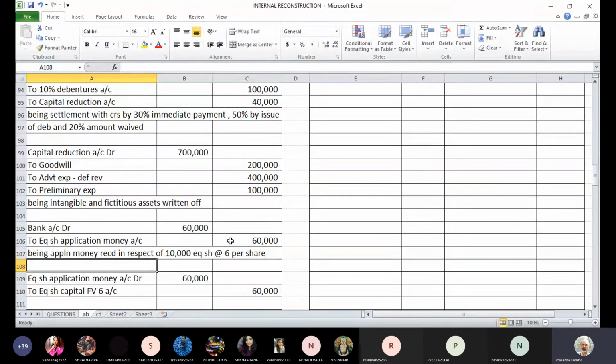Application money received in respect of 10,000 equity shares at the rate of 6 rupees per share.